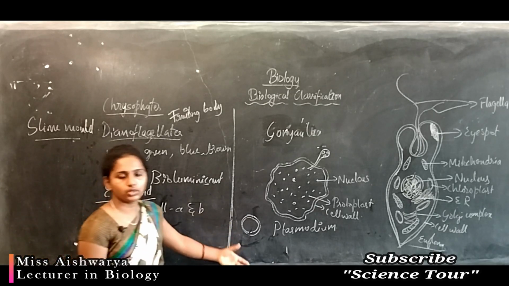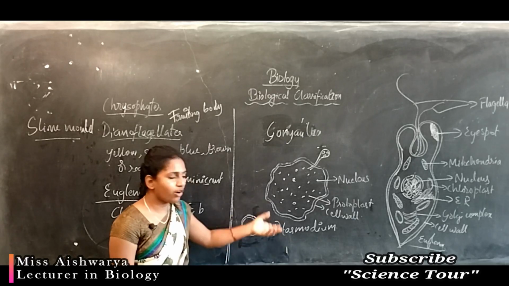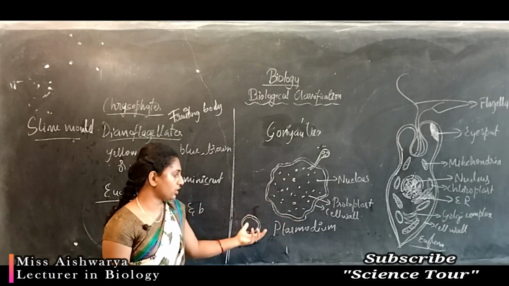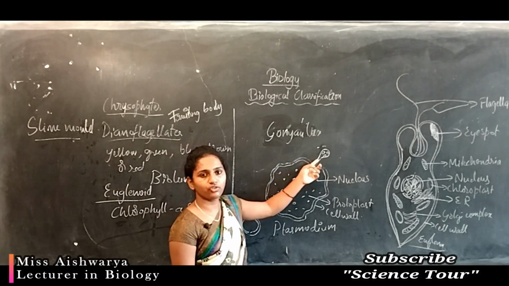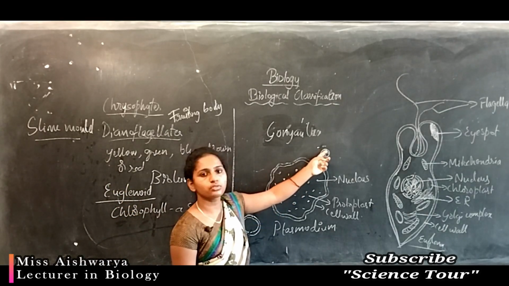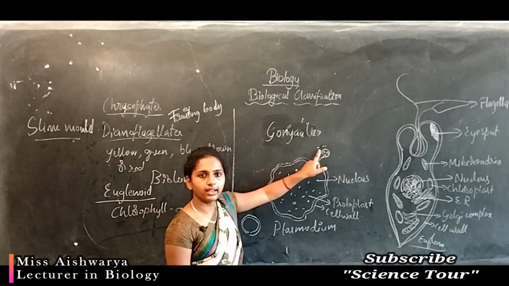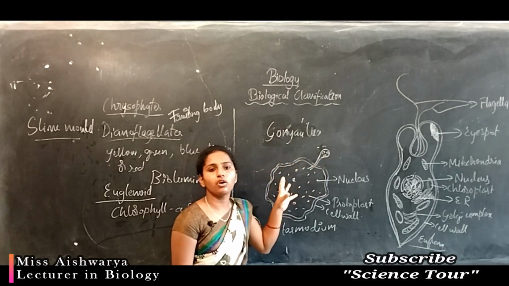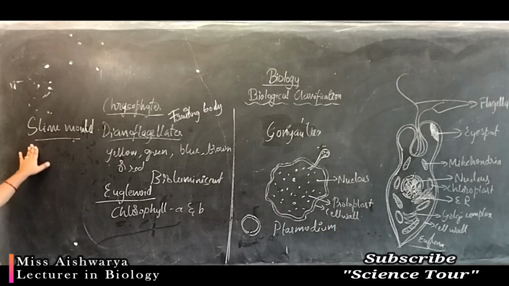That slime mold again forms an aggregated structure, the plasmodium. When there is unfavorable condition, it again produces a fruiting body with spores. If there is a favorable condition the spores germinate, otherwise they remain for many years. Okay, this is important, how the slime mold works.